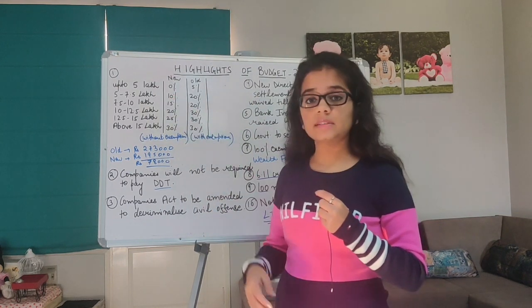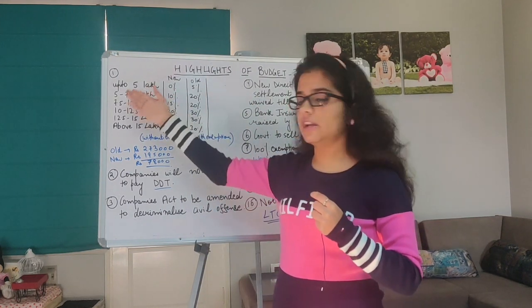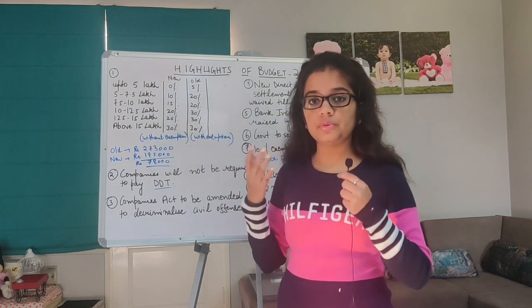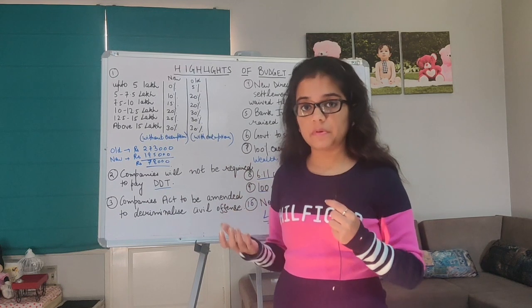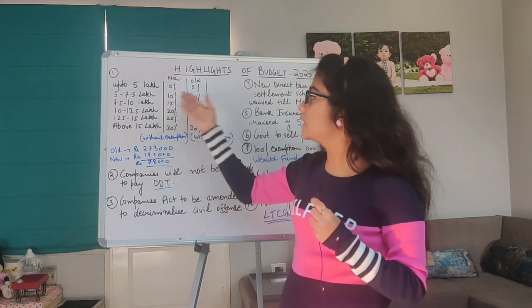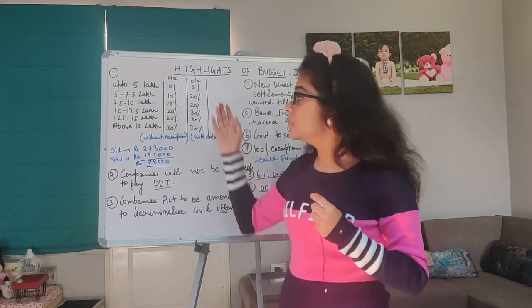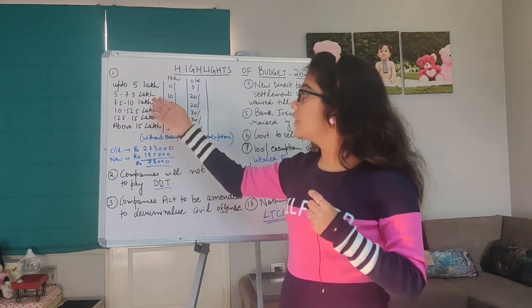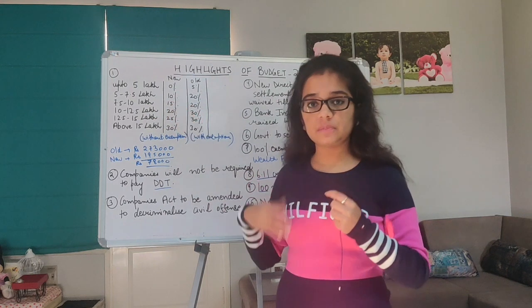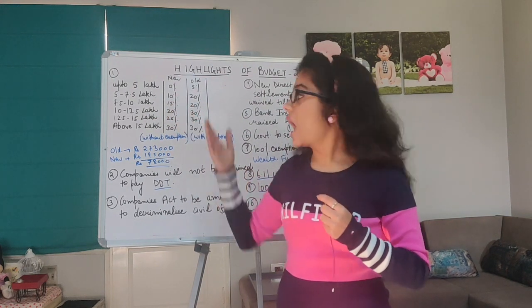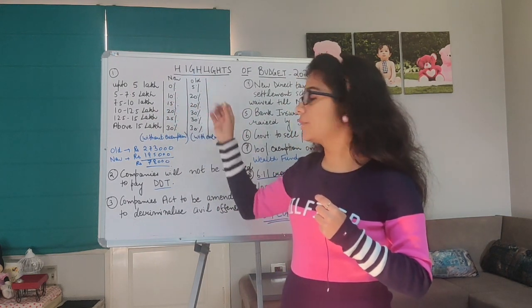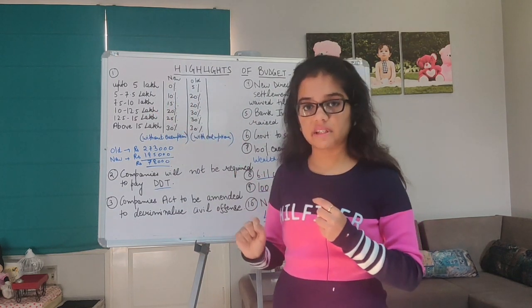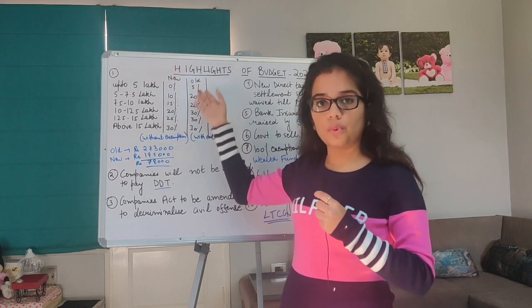And if your taxable income lies between 5 to 7.5 lakhs, then according to the new tax slab, you have to pay 10%, and the old one says that it is 20%, right? If your taxable income lies between 7.5 to 10 lakhs, then you have to pay 15% according to the new budget, and in the old one you had to pay 20%, right? So this is the table. You can look at the tax rates. These are the new ones and these are the old ones.